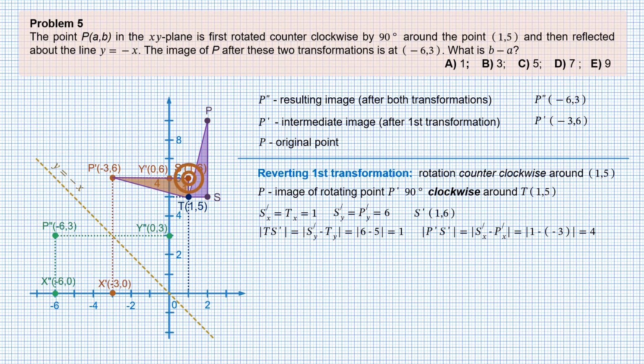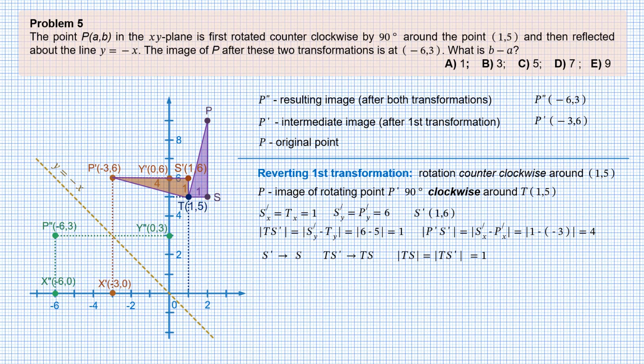Point S prime is transferred to point S, and the segment TS prime to segment TS. Rotation doesn't change the lengths, therefore the length of segment TS equals the length of segment TS prime, which is 1. This allows us to find the coordinates of point S.